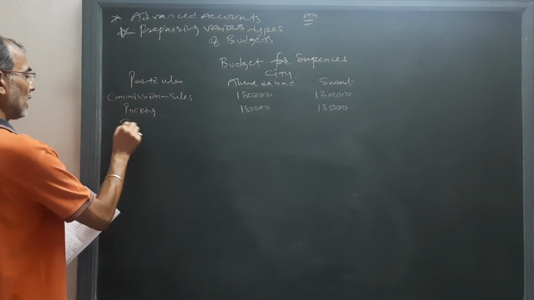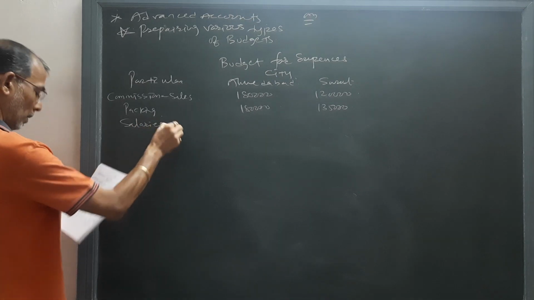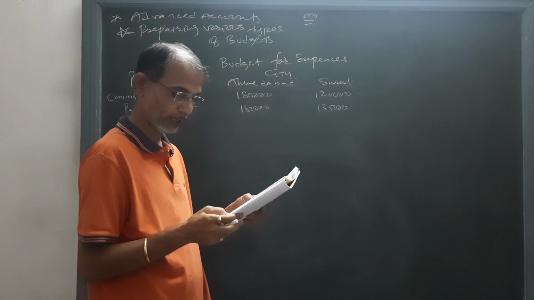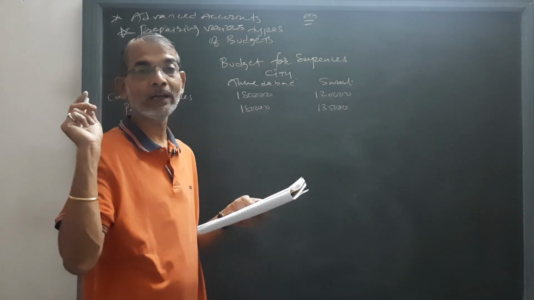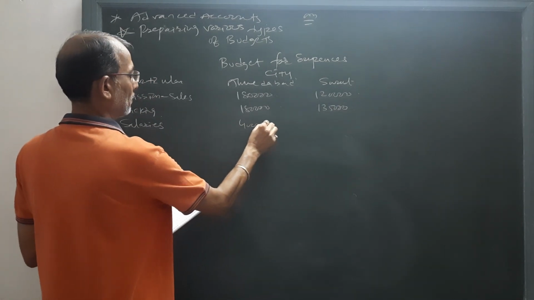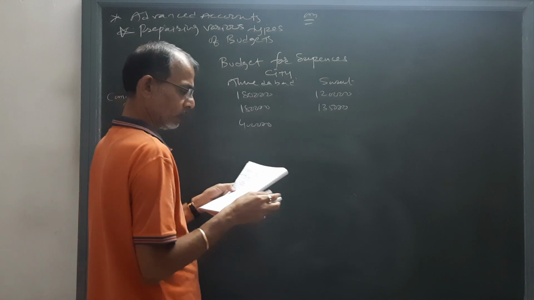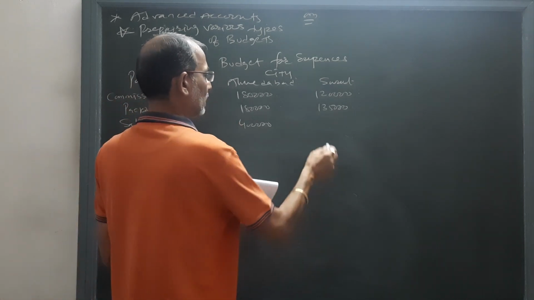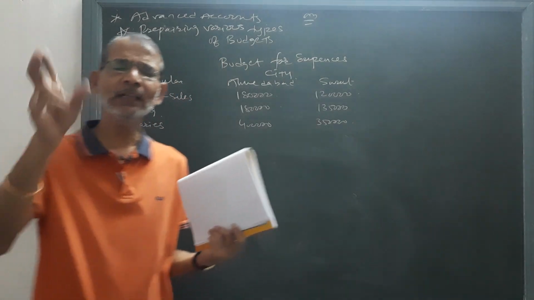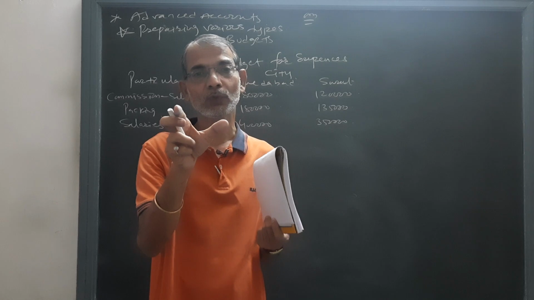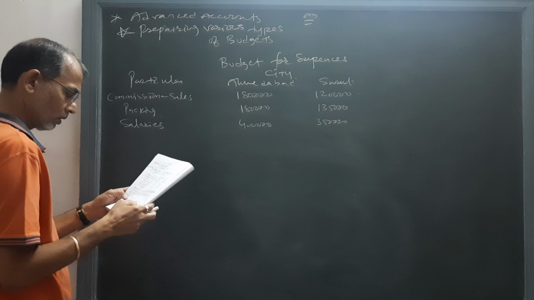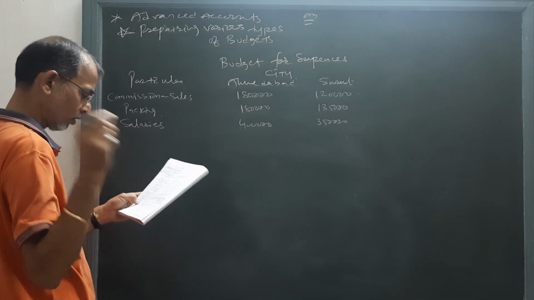Now the third expense is salaries. Salaries earlier were 4 lakh and 3 lakh. It has been said that it has to be increased only at Surat by 50,000. So at Ahmedabad it will remain the same, 4 lakh, and at Surat earlier it was 3 lakh, adding 50,000, that will become 3 lakh 50,000. Nothing else is to be done in these kinds of sums, only what is said you have to do as per the adjustment.